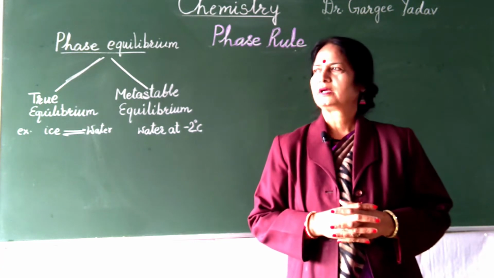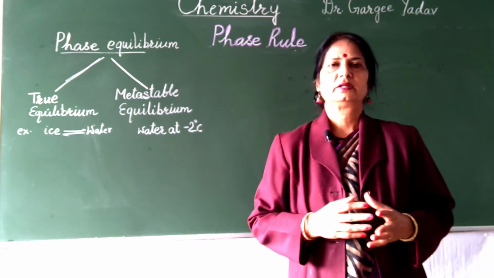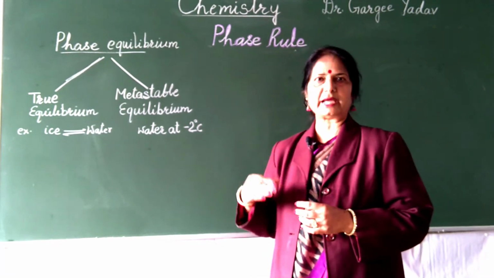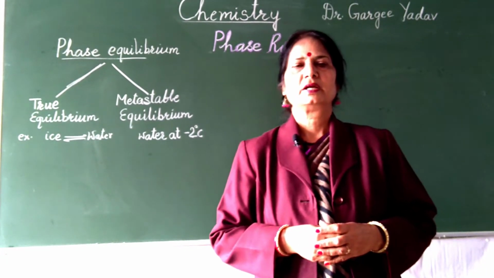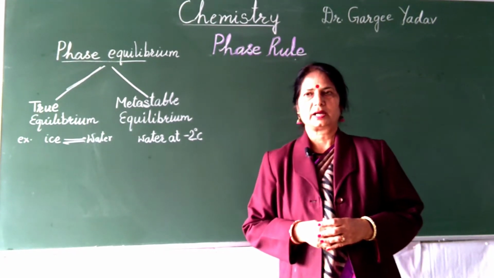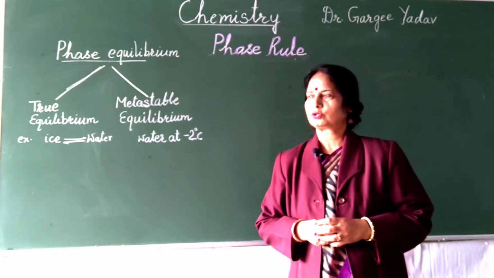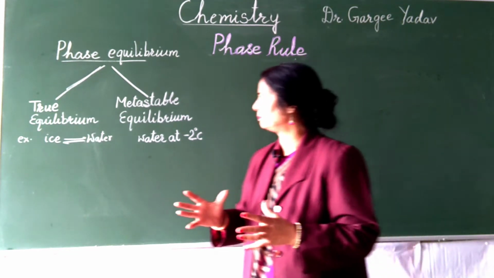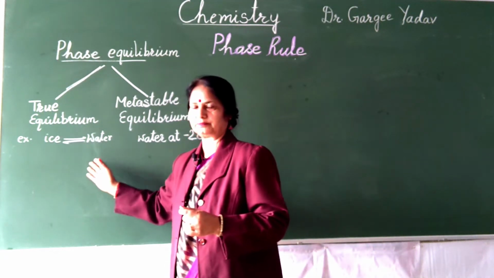In fact, when we are talking about phase equilibrium, there are mainly two types of equilibrium which we will encounter when we study different systems. These two are the true equilibrium and the metastable equilibrium. Now when we talk about true equilibrium, let us consider two phases in equilibrium, for example, ice and water.